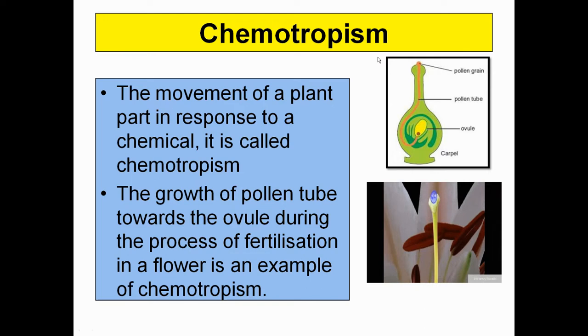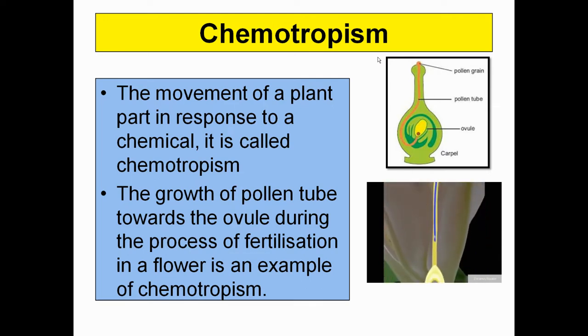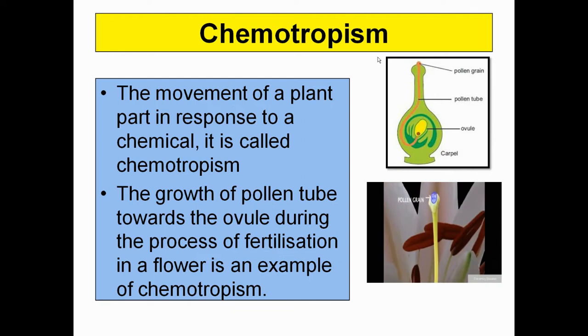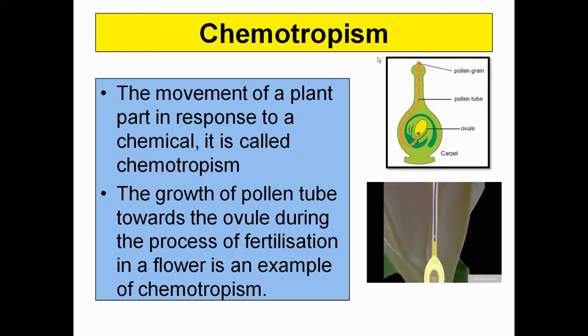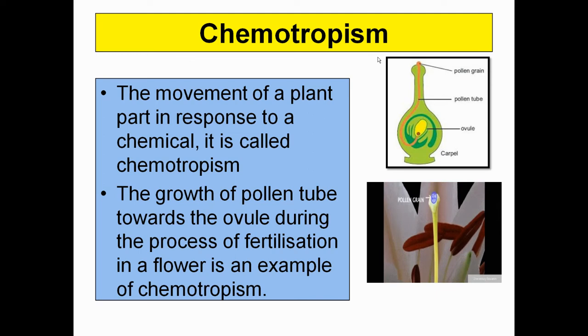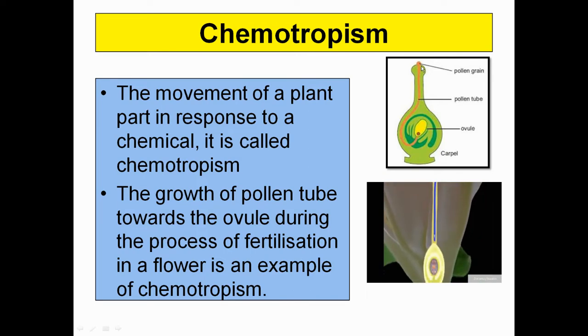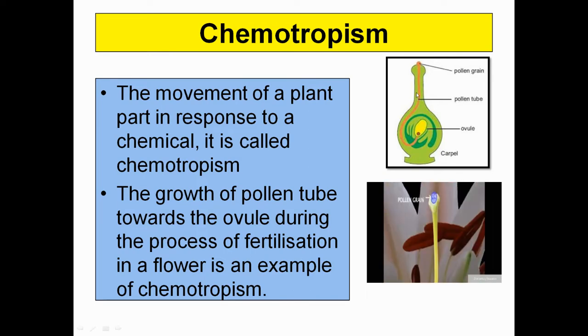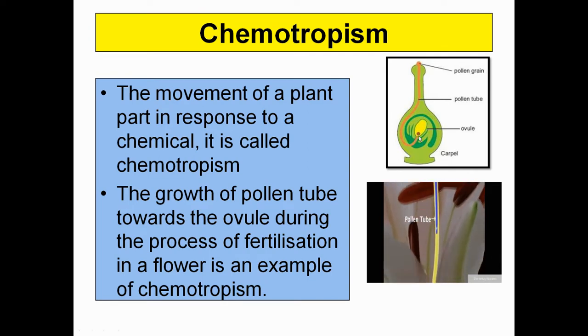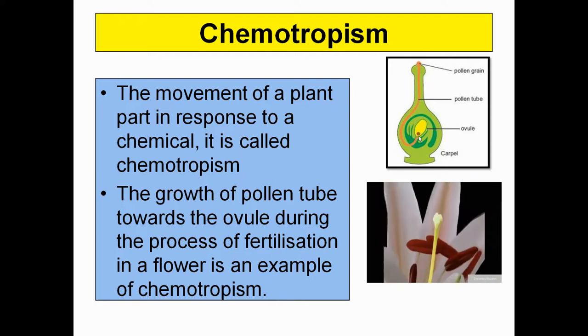This is a very interesting phenomenon that plants also have a response towards chemicals as well. As you know, pollens land on the stigma, and the stigma recognizes whether the pollen belongs to my species or not. And if pollen belongs to the same species, they allow the growth of the pollen tube and ultimately lead to the fertilization. As you can see in the diagram itself, the pollen lands on the stigma of the flower, and then a tube-like structure grows and meets the egg and ultimately leads to the seed formation or fruit formation.